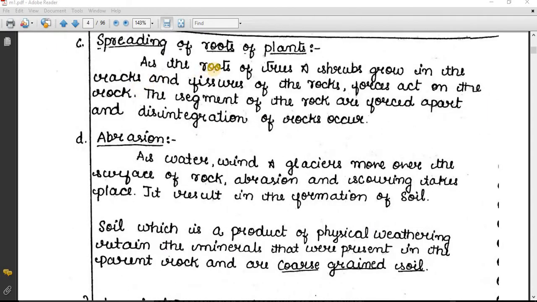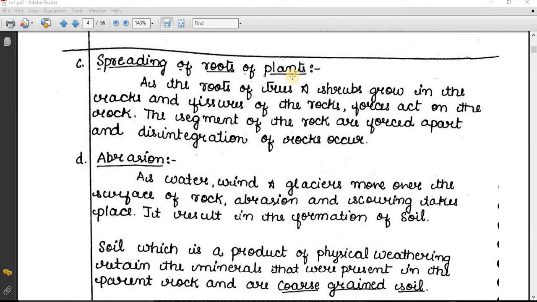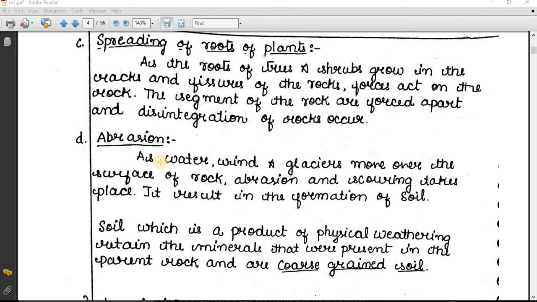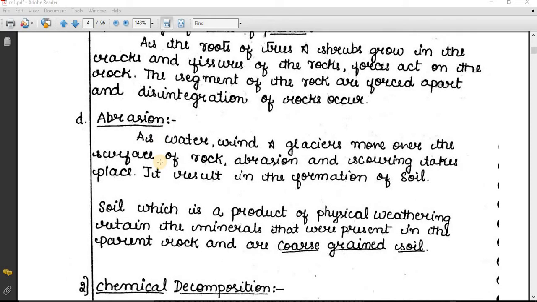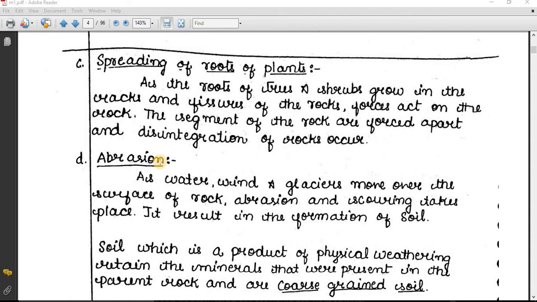Similarly, you can see spreading of roots of the plant. When plant roots spread across the boulders or rocks, cracks are going to form, due to which the rocks or boulders are going to get disintegrated and soil is going to form. Then there is abrasion, that is abrasion of water, abrasion of wind, or in some glacier areas, abrasion with different natural sources such as water, wind, etc. The rock will get disintegrated.